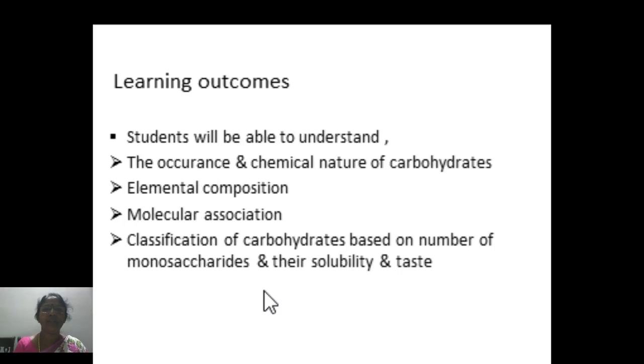Learning outcomes of this session: the student should get introduced to this group of naturally occurring molecules, their elemental composition, molecular association, and classification based on their number of monosaccharide units, solubility, and taste.